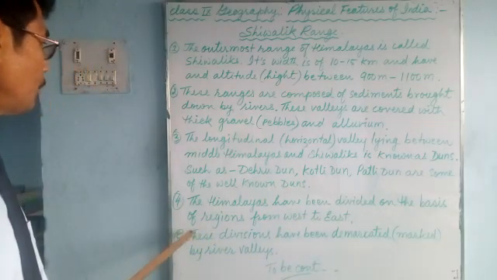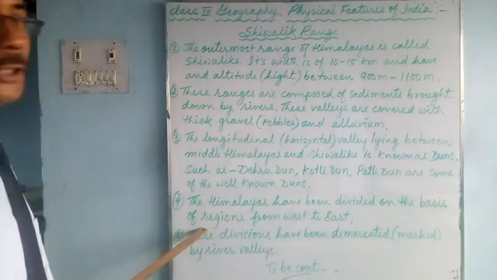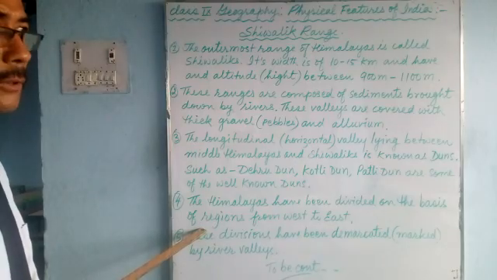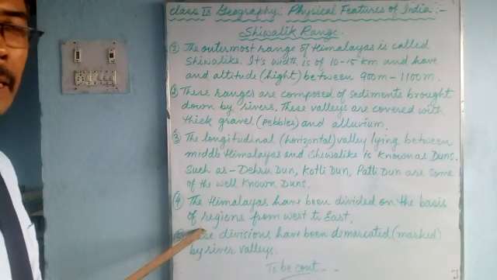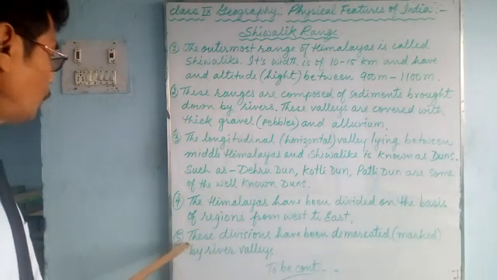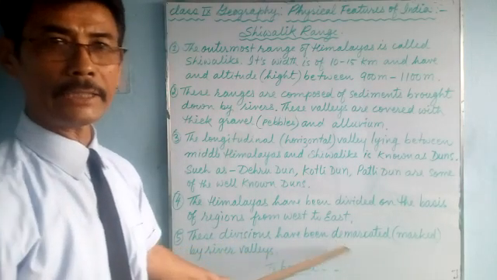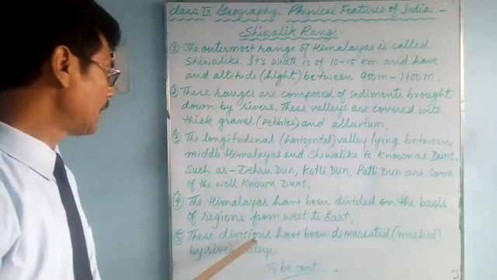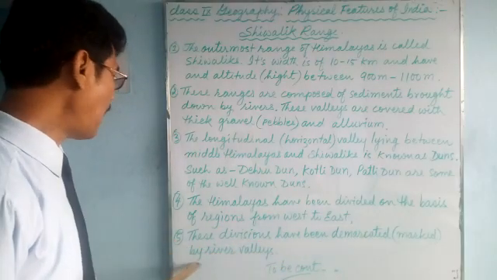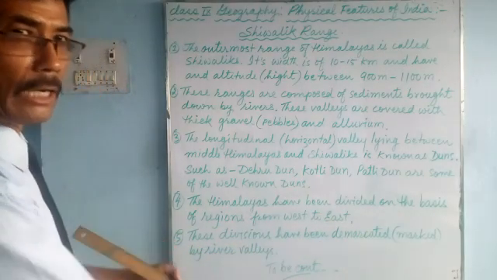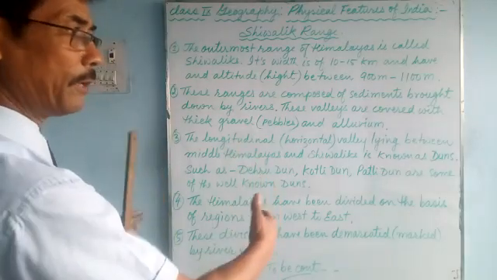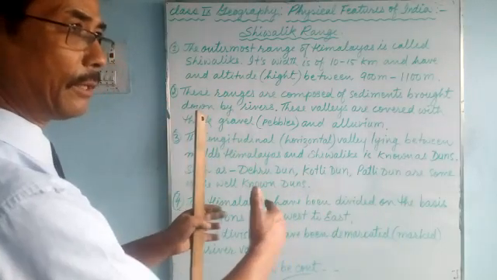So on the basis of different regions, eastern, middle and western, these divisions have been demarcated. Demarcated means marked. These regions have been marked by river valleys. Now we'll talk in our next class about which river separates the three divisions.